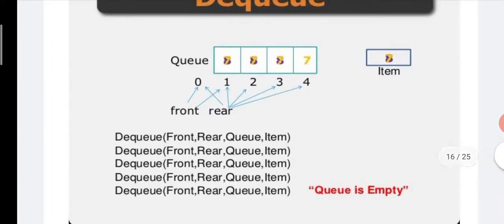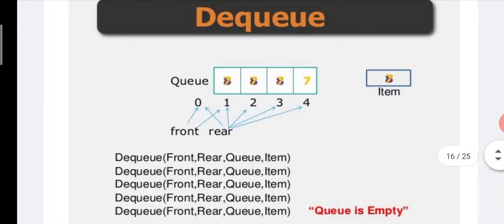Means front and rear set to 0 means that the queue is empty, and then we can't perform the dequeue operation. Here front is at position number 1 and rear is at position number 4. Means this queue has 4 elements: 3, 4, 5 and 7.